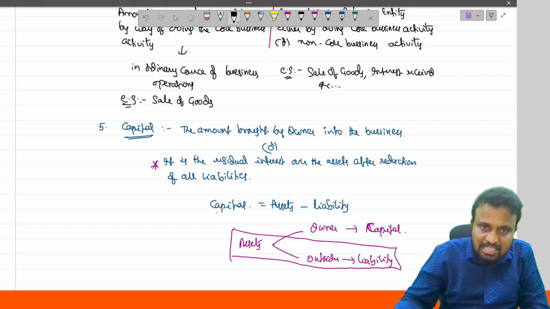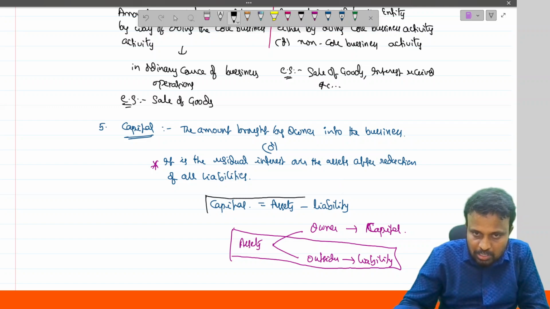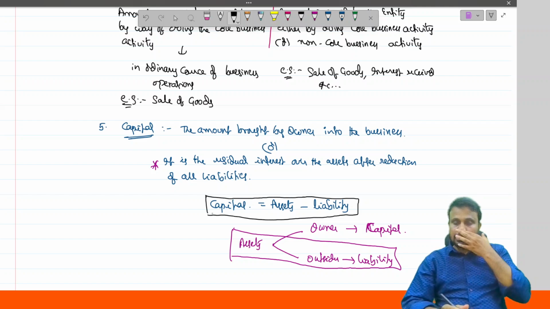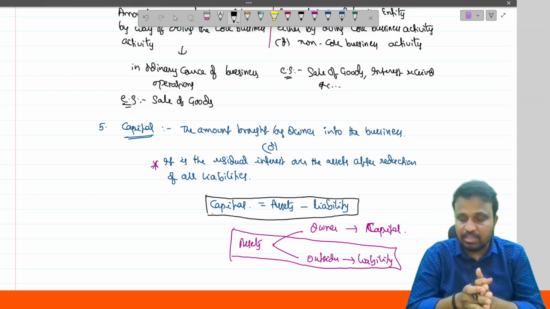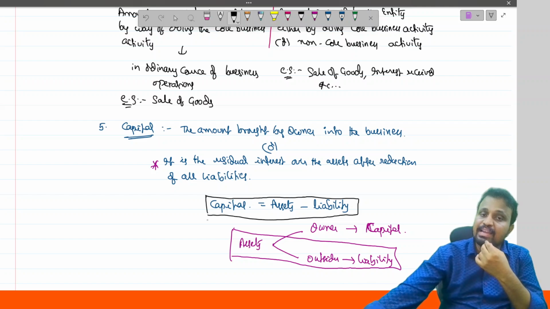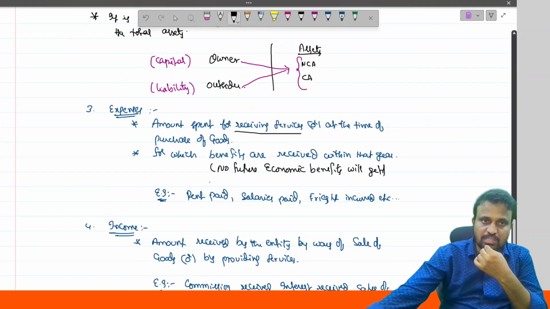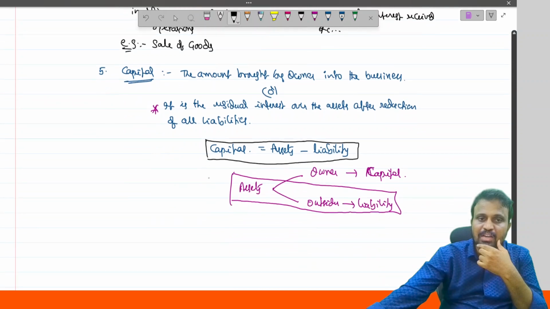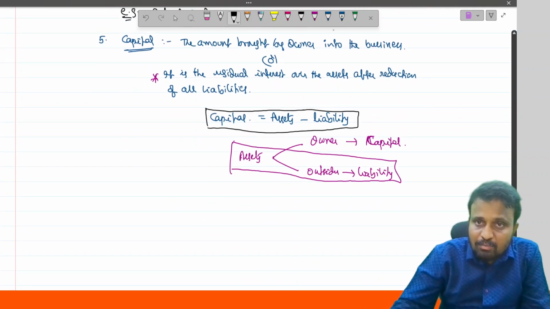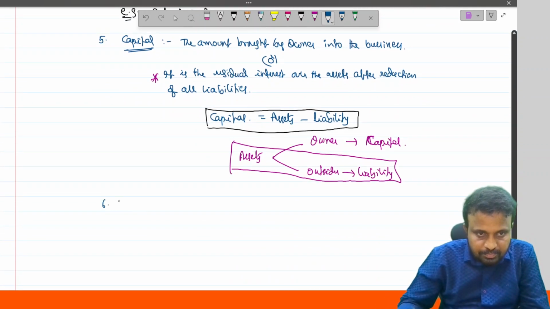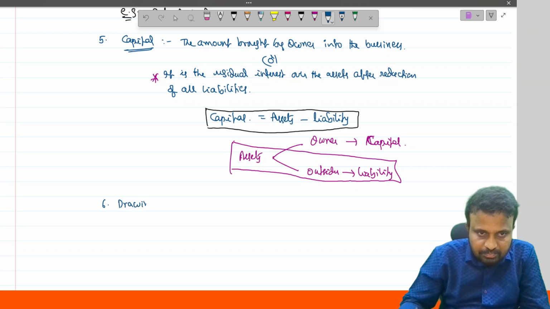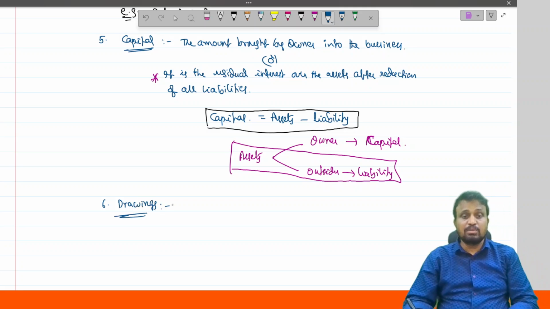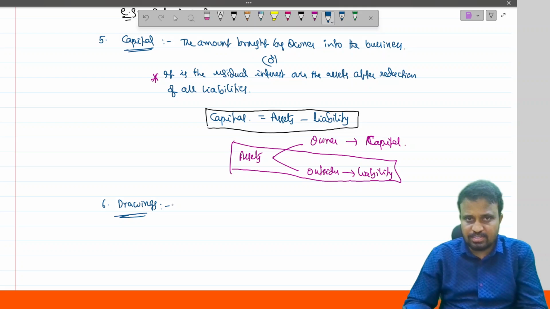So capital is defined as what? Total assets minus liabilities. Okay. So this is what is meant by capital. We discussed what is meant by expense, what is meant by income and what is meant by capital. And one more item is there, nothing but what? Drawings. What is meant by drawings?